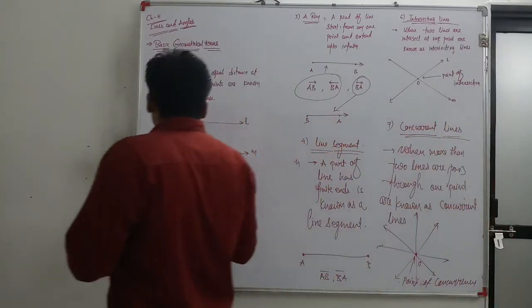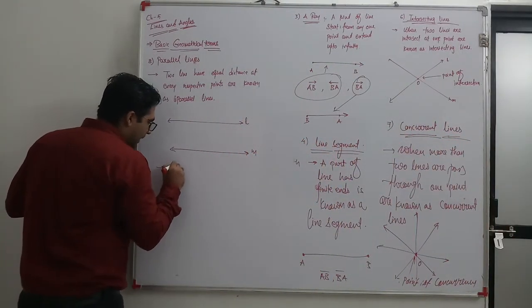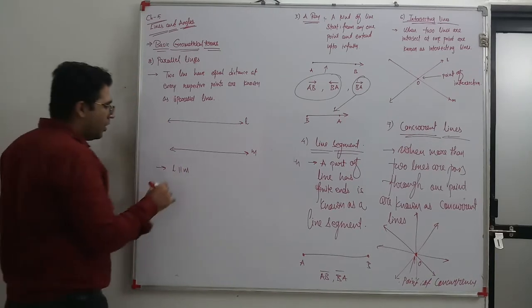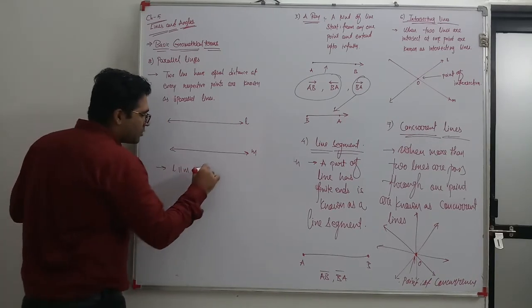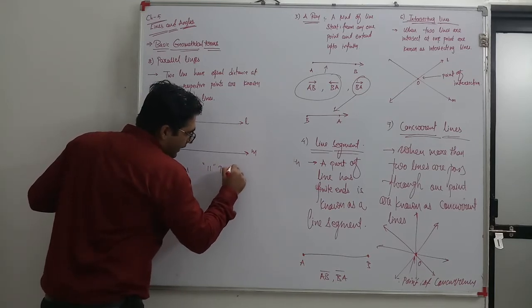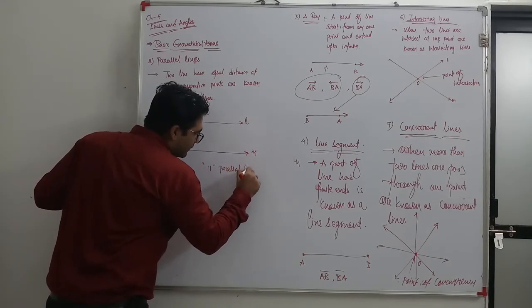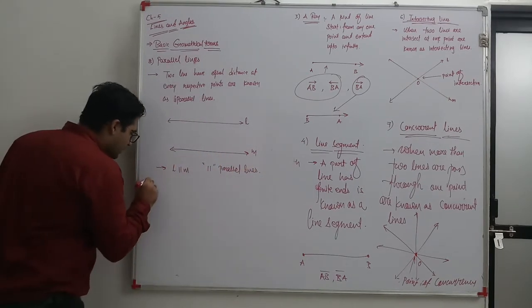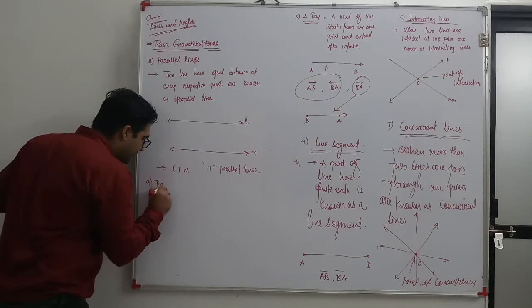Now how can we represent it? We can represent it like this: l is parallel to m. There is a special symbol, a double line. What does this double line show? The double line shows parallel lines. Now next is perpendicular line.